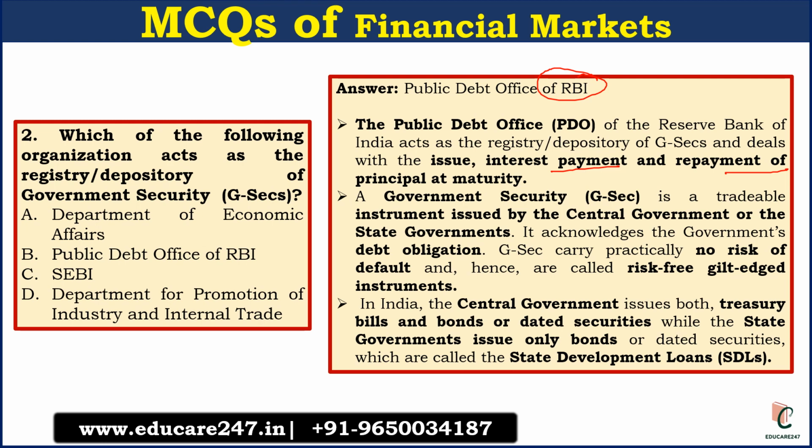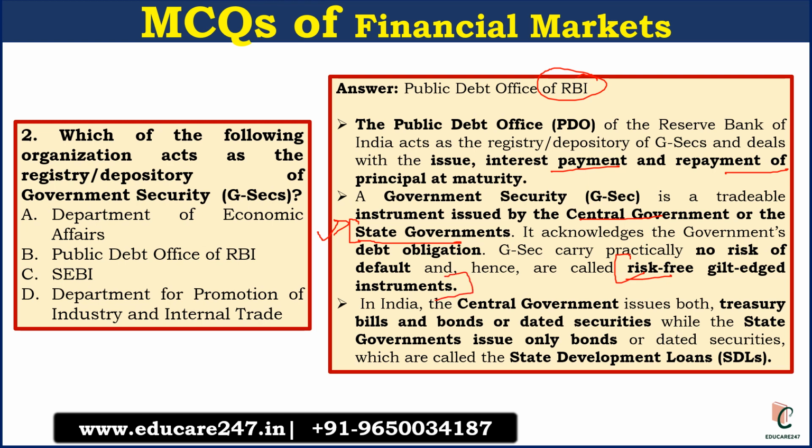A government security is a tradable instrument issued by the central government or the state governments. State governments can also issue government securities. That is a very important point. These securities acknowledge the government's debt obligation, and they are said to have no risk of default because they are backed by the government. They are called risk-free gilt-edged instruments. So those are the keywords. You must remember these keywords.